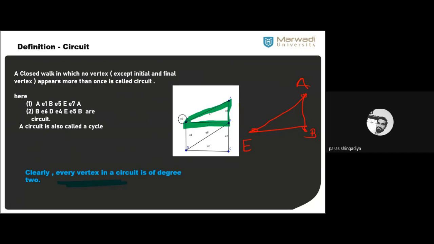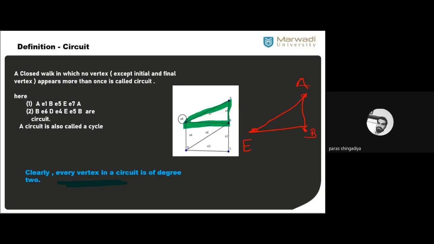Okay, from the upper triangle you made a circuit: A, E1B, E5E, and E7A. Clear? That is one example of a circuit. And now we'll use this result here to check the answer. We check the degree of all the vertices of the circuit, which are involved in the circuit. Okay, you have to count only those vertices whose edges are involved in the circuit. Okay, only those edges you have to consider.